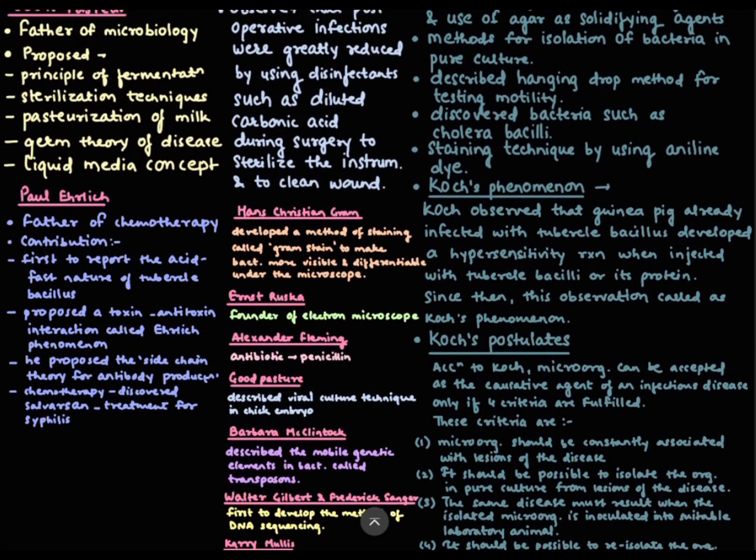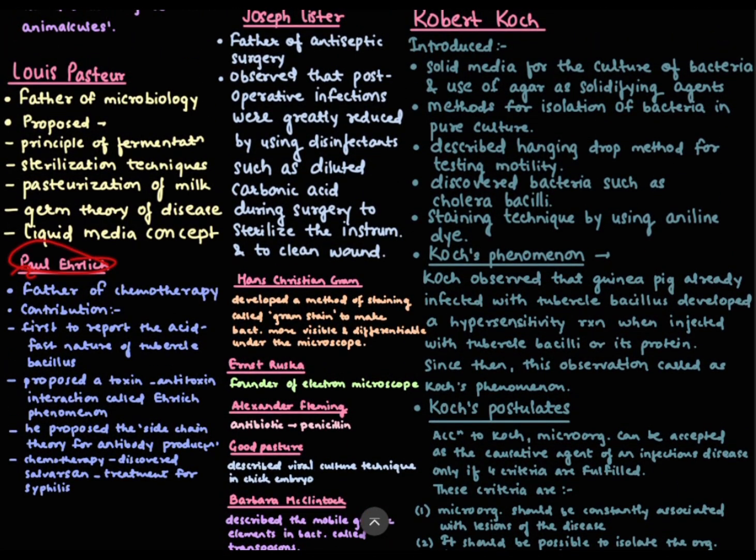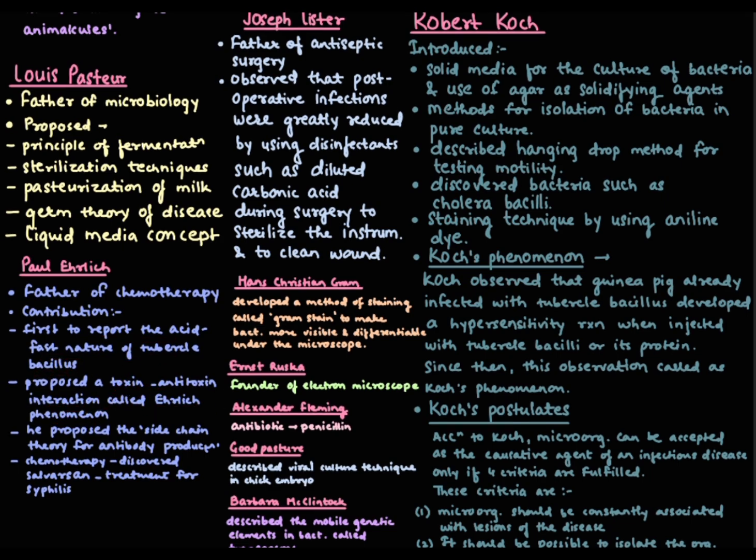The next scientist is Paul Ehrlich. He is known as the father of chemotherapy. His contributions are: he was the first to report the acid-fast nature of the tubercle bacillus. He also proposed a toxin-antitoxin interaction, which is called the Ehrlich phenomenon. Paul also proposed the side chain theory for antibody production, as well as contributing to chemotherapy discovery, that is salvarsan, which is used for the treatment of syphilis.